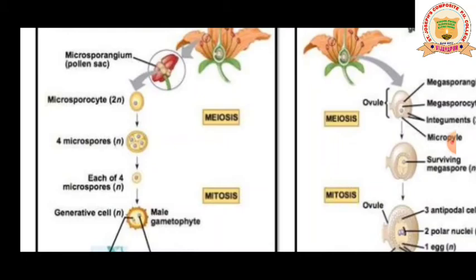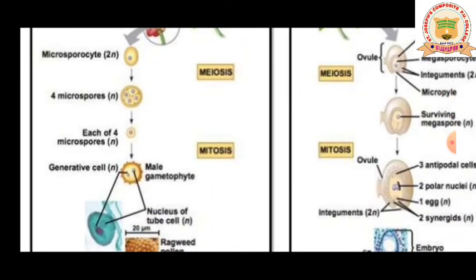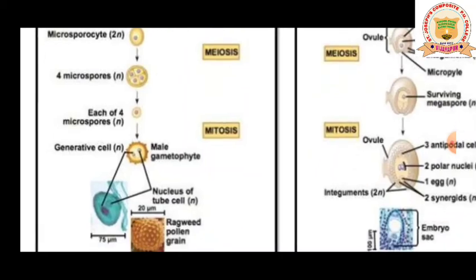You can have a look: the stamens produce the pollen grains. Pollen grains contain the microsporangium, and the microsporocyte is always diploid, which undergoes meiosis to give rise to 4 microspores. At the end, it produces a male gametophyte consisting of a nucleus, a generative cell and a tube cell.